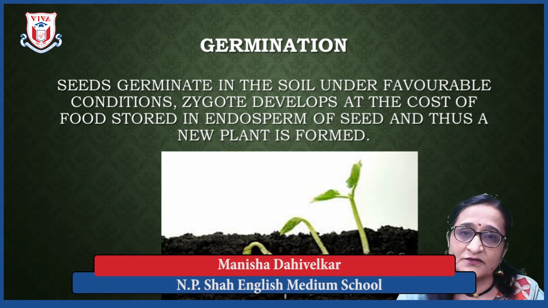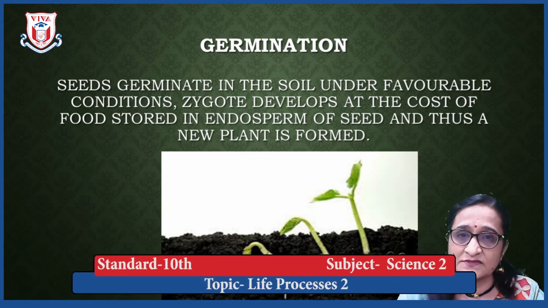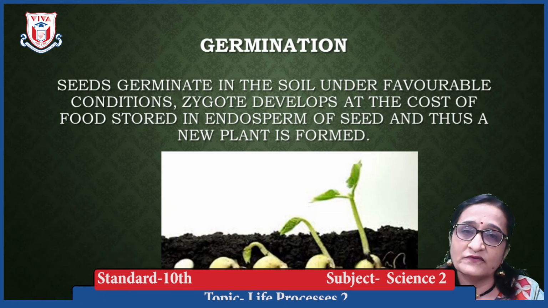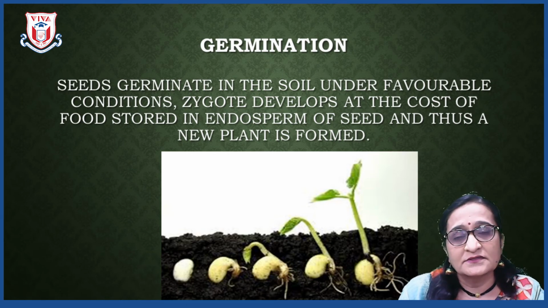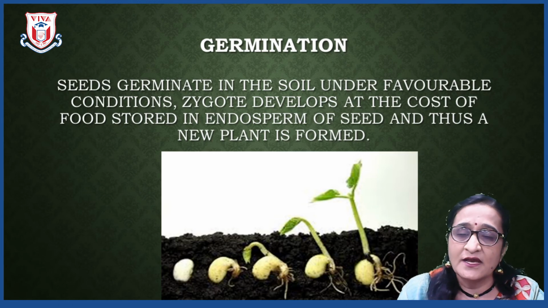And after that we studied asexual reproduction in multicellular organisms. There are five methods of that which we have studied: fragmentation, budding in hydra, spore formation, regeneration, and vegetative propagation. Next to that we studied sexual reproduction in plants, which takes place by three methods: pollination, fertilization, and germination.